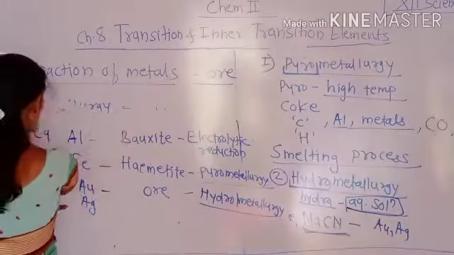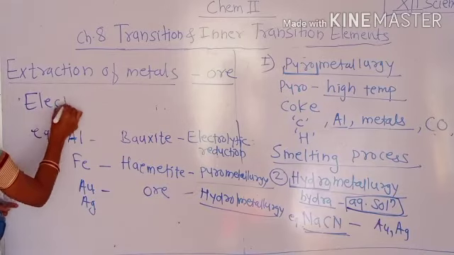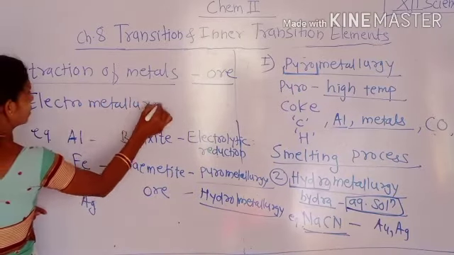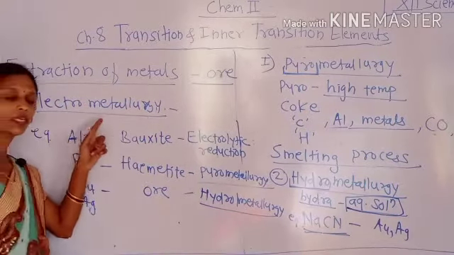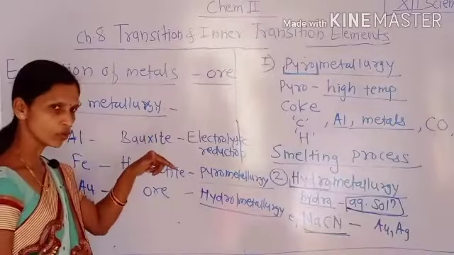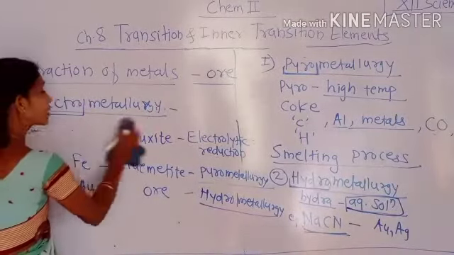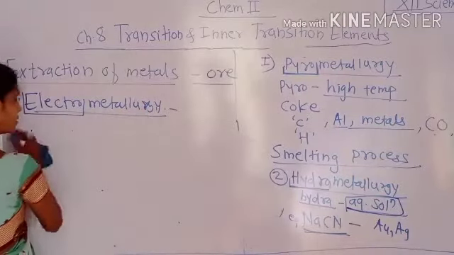Then electrometallurgy. See here, electrometallurgy. In this process, metal is extracted from their ore using electricity. That is, the energy which is used is electricity.